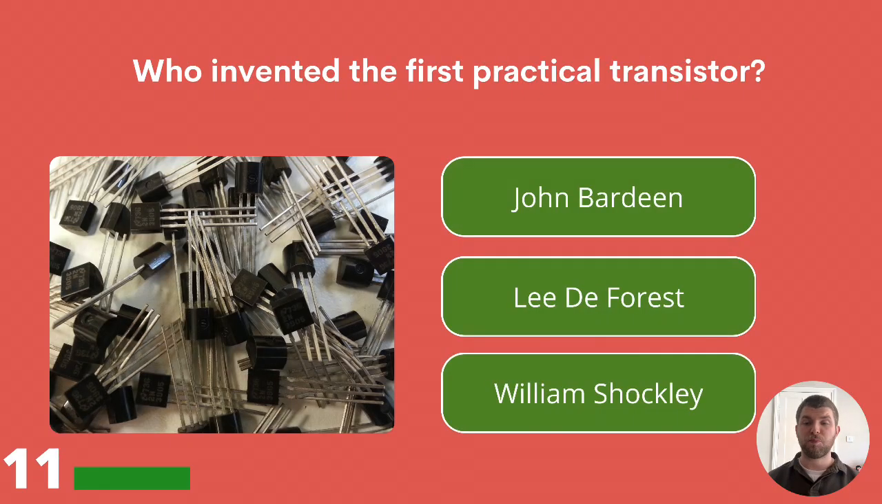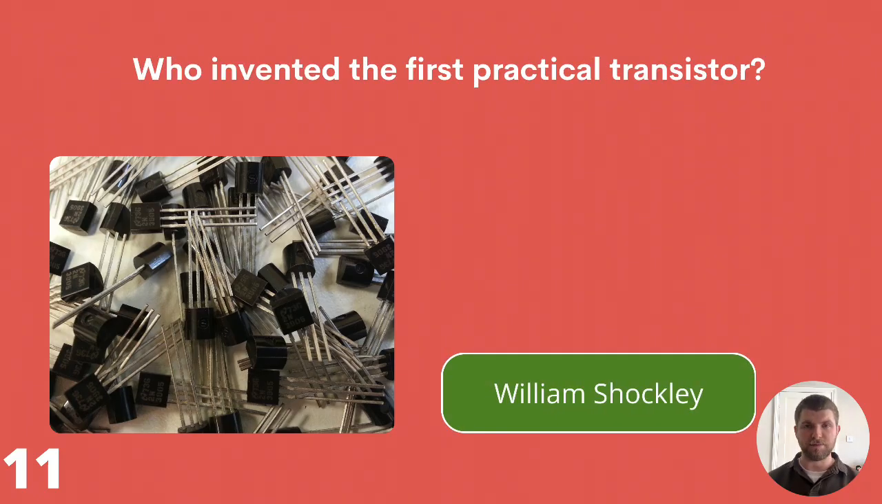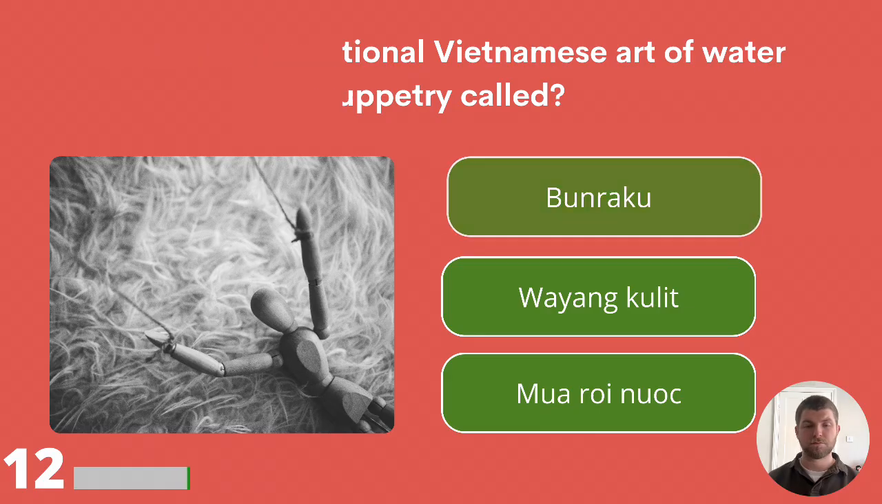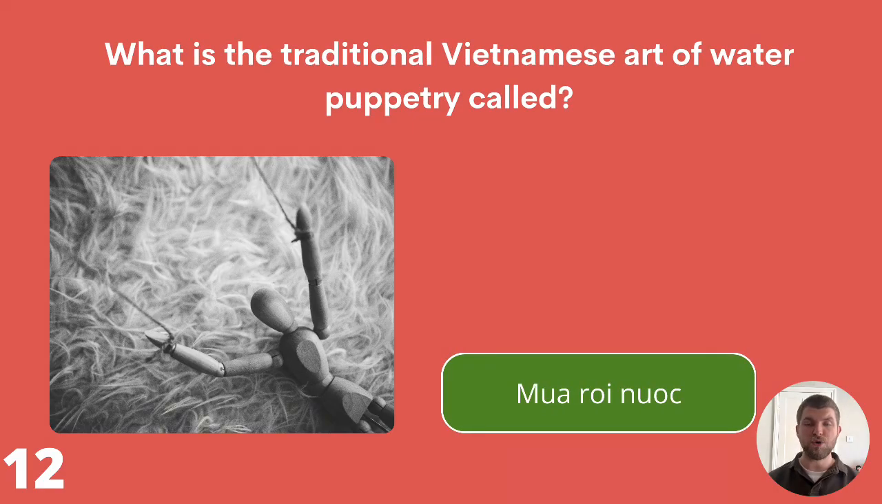Who invented the first practical transistor? John Bardeen, Lee De Forest, or William Shockley? The correct answer is William Shockley. What is the traditional Vietnamese art of water puppetry called? Bunraku, Wayang Kulit, or Mua Roi Nuoc? The answer is Mua Roi Nuoc.